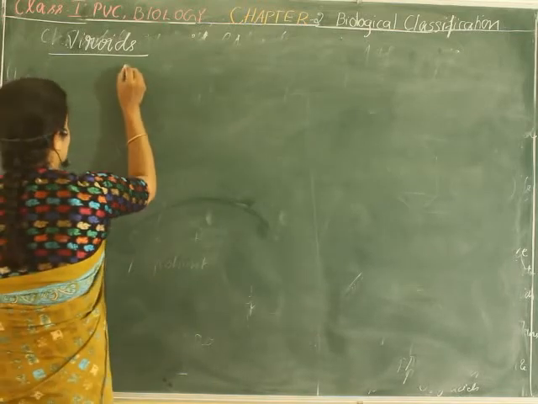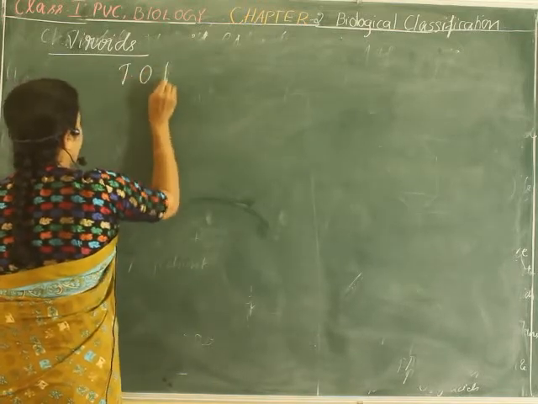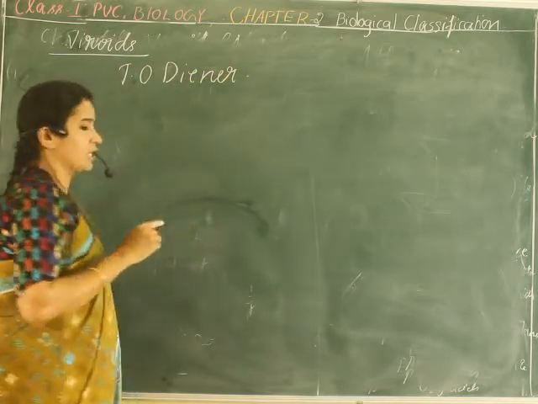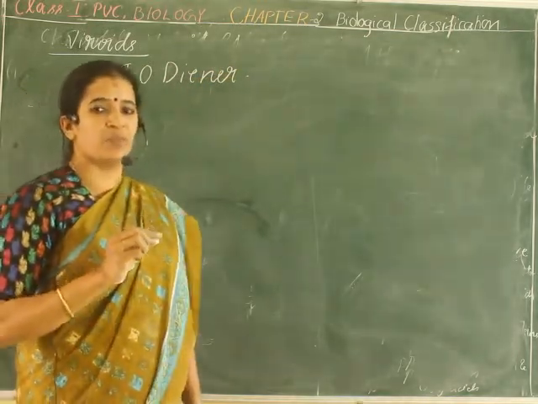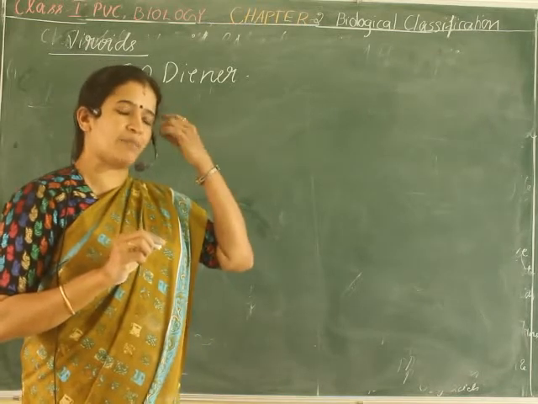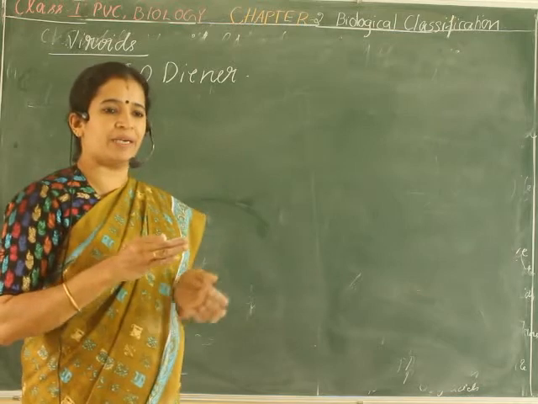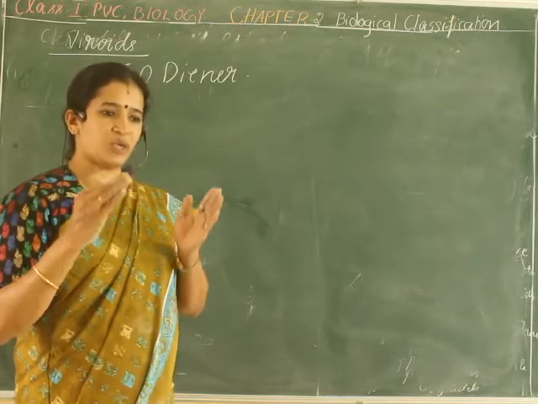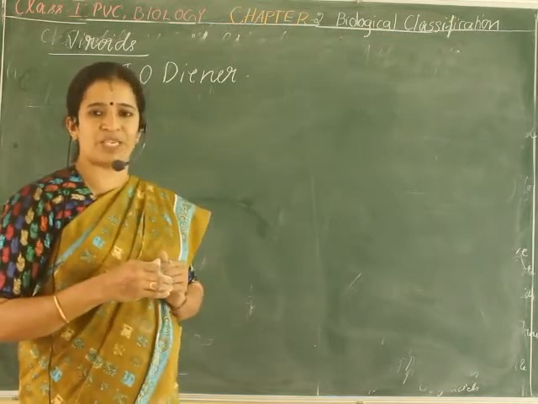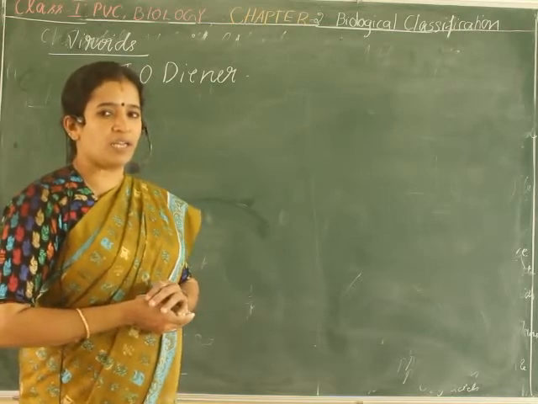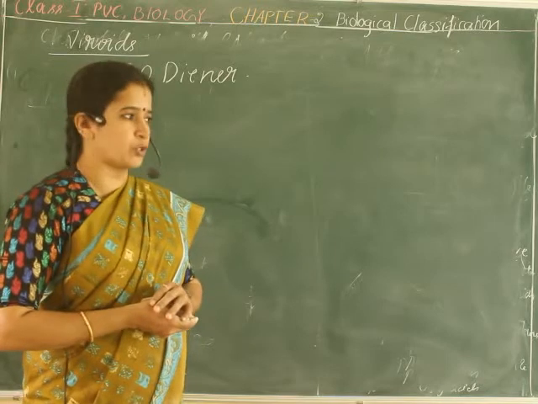Viroids were discovered by T.O. Diener, the scientist who discovered them. Already, students, I told you in the last video, some names of scientists are important here. You may get confused, so better make a separate page and write down all the names of scientists which come under this chapter.